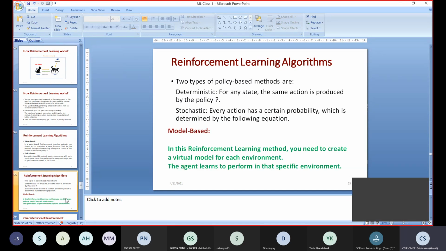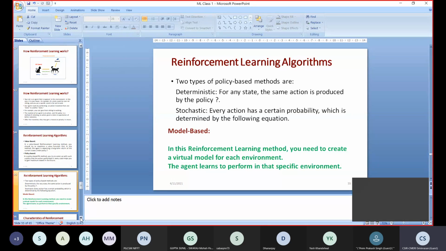In policy based, there are two types: deterministic and stochastic. In deterministic, a particular action rule will be defined, and based on that we will take the decision. In stochastic, a probabilistic function will be used, and that probability function will give the output.